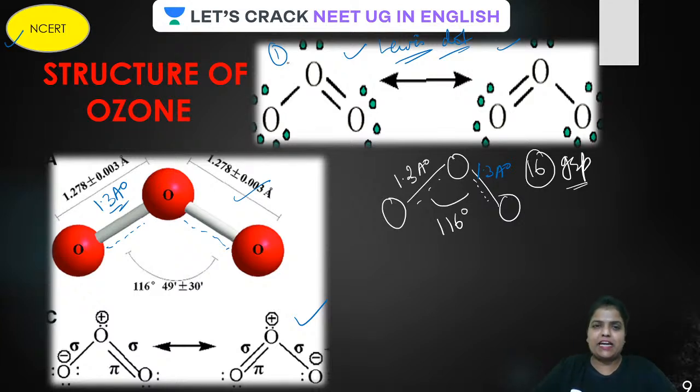So, guys, the first NCERT aspect is to write down the Lewis dot structure of ozone. Then the second one is the resonating structures, the resonating Lewis structures. Third is the exact representation of the charges, formal charges, pi bond and sigma bond. Fourth is the bond angle and bond length and the structure of the resonance hybrid. Okay, is that clear?